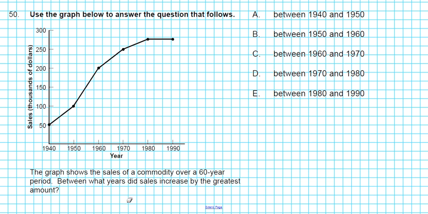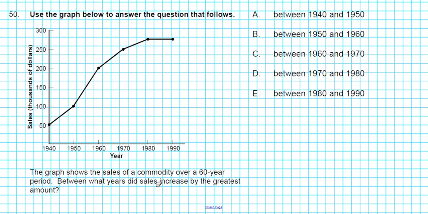Between what years did sales increase by the greatest amount? Okay, so if you look at this setup right here, we have a constant 10-year separation between the years. That is also applicable to the options that we have.